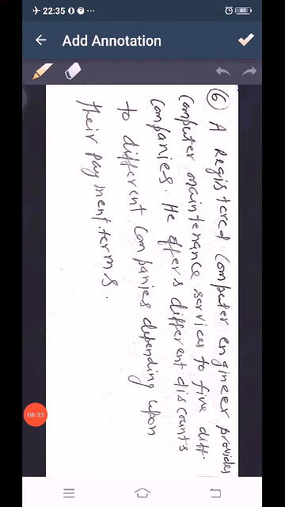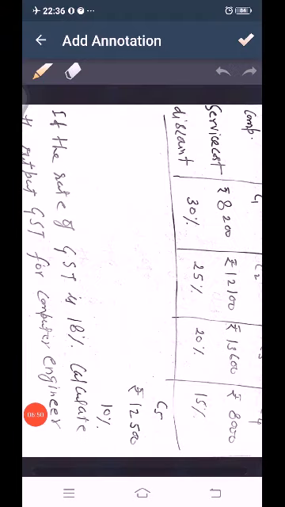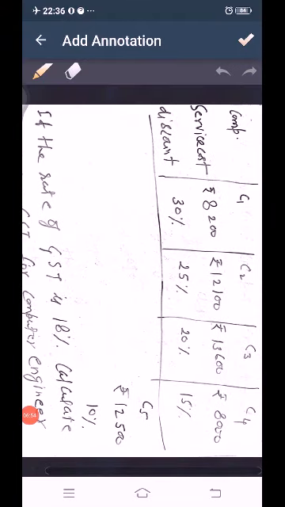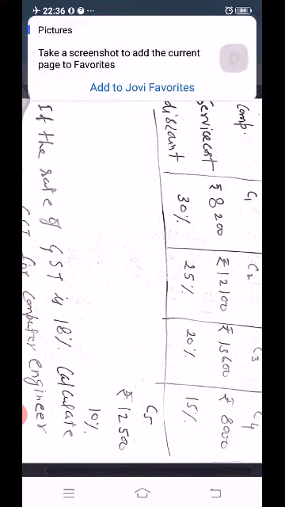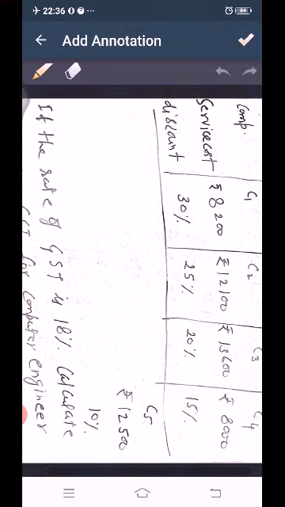Let us take question number 6. A registered computer engineer provides computer maintenance services to 5 different companies. He offers different discounts to different companies depending upon their payment terms. So here the computer engineer provides service to companies C1, C2, C3, C4 and C5.